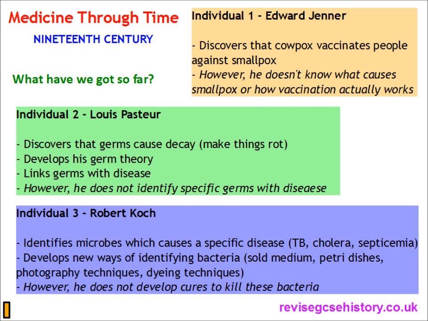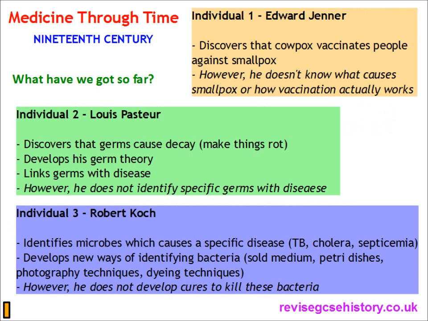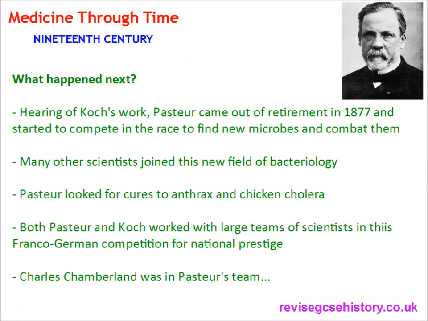So, in chronological order, we've got Jenner, Pasteur and Koch, and they are the 3 individuals making progress in the field of bacteriology. So, we've looked so far in this video at Pasteur and Koch, but there's a little bit more we need to look at now, and that's what happens next. So we've got this thing happening on this slide. What happens after all this?